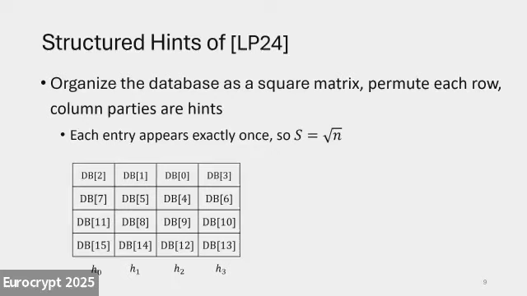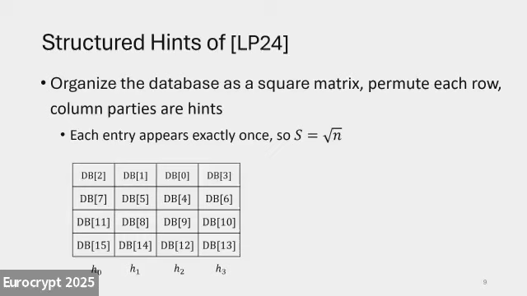So in their work, the database is organized as a square matrix. We just write down the database from top to bottom and break it up into square root of n rows. Then we permute each row. The first row is 0 to 3 permuted, and the second row is 4 to 7 permuted. This way, each entry appears exactly once.